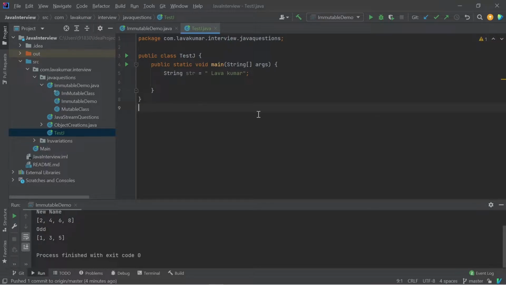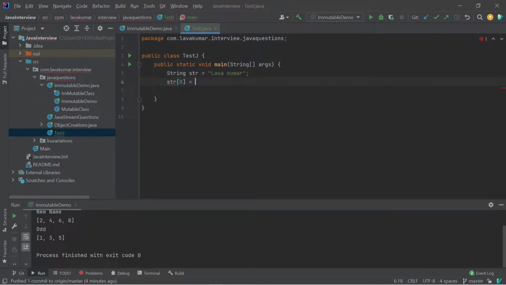So the first question is how to make a class immutable. You all know the String in Java is immutable. Immutable is nothing but, once you define a particular variable, you cannot modify it. Modification in the sense that I cannot access and change it, and simply declare these things. So this is making a string immutable.